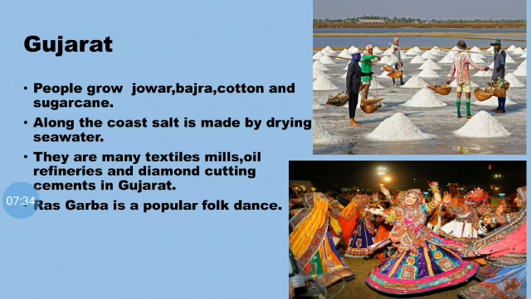Some people are also engaged in dairy farming. When they do dairy farming, we get milk, butter, cheese, ghee, etc. And in Gujarat, there are many textile mills, oil refineries and diamond cutting centers. When we talk about diamond cutting centers, Surat is a famous hub for diamond cutting and polishing.